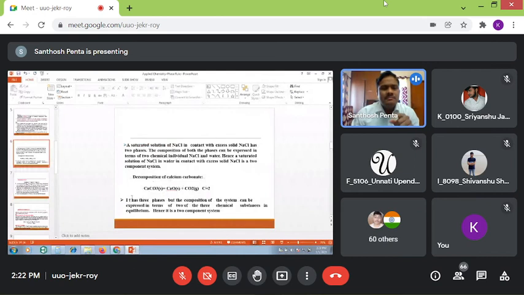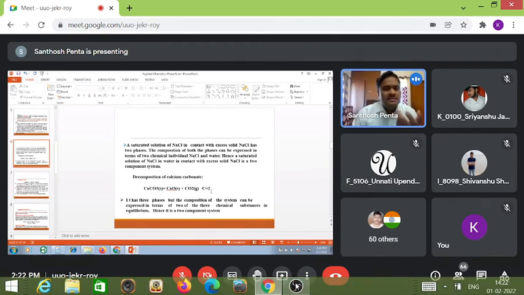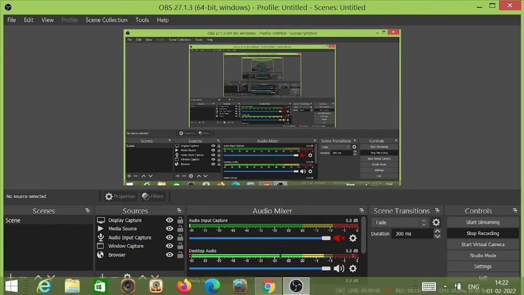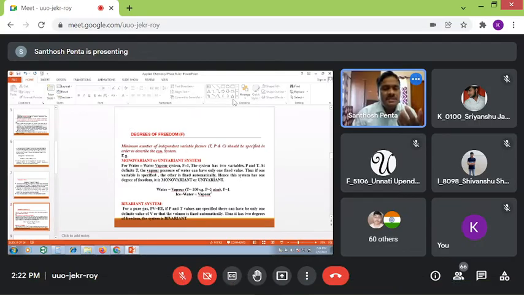Here is another example: PCl5 gives rise to PCl3 plus chlorine. Here, PCl5 minus chlorine is going to produce PCl3. Like this, we can guess what is the third chemical constituent. So this comes under the number of components, which was already discussed.